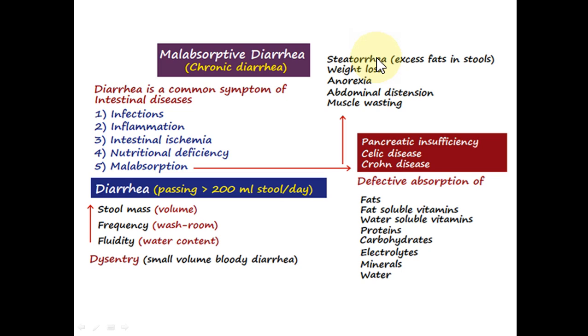The fats in the intestine are not absorbed, they are retained and they are passed in stools. So the presence of fats in the stool, this condition is known as steatorrhea. Automatically the patient will lose weight. If the condition is chronic, the patient may also suffer from anorexia, loss of appetite, and there can be abdominal distension, flatulence, and indigestion, and in chronic condition it will lead to muscle wasting.